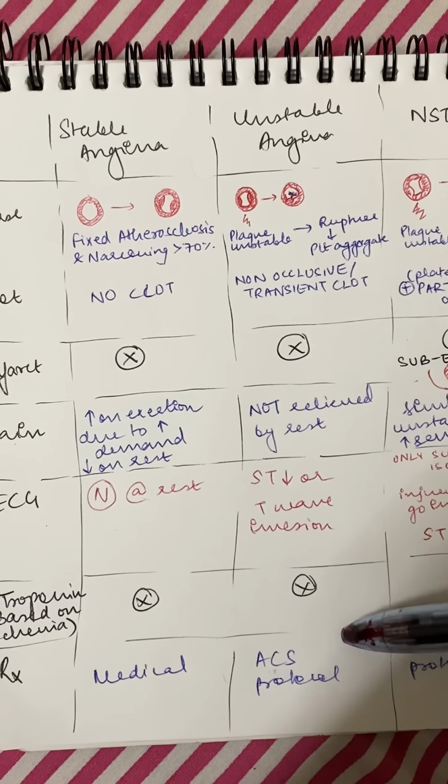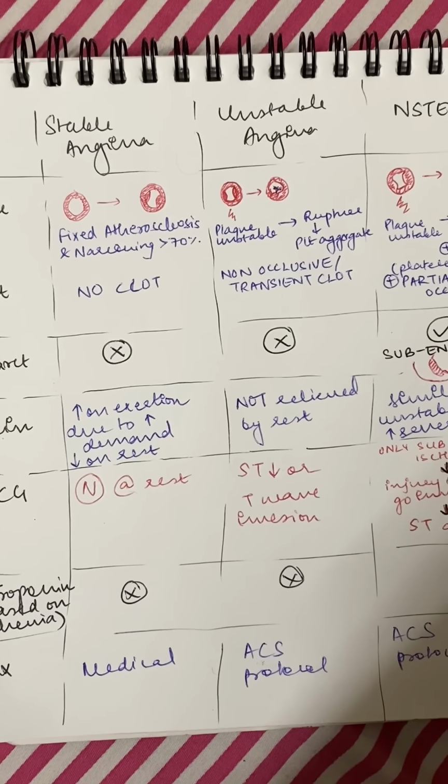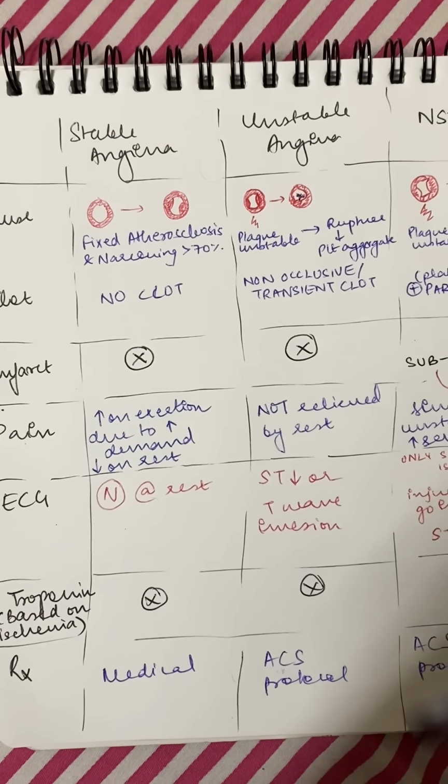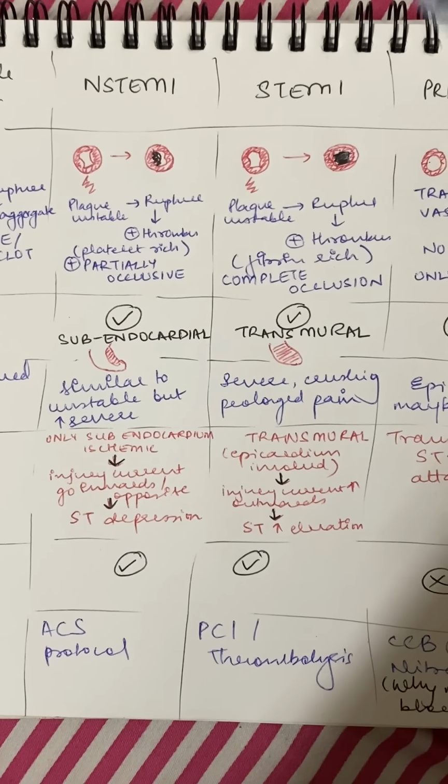But you treat it with the acute coronary syndrome protocol because this comes under acute coronary syndrome. And on ECG, you will see ST depression and T wave inversion. I'll explain why. Now, most importantly, what is NSTEMI and STEMI?